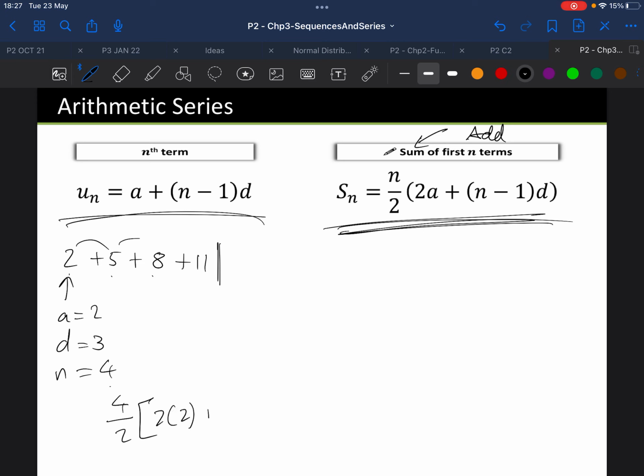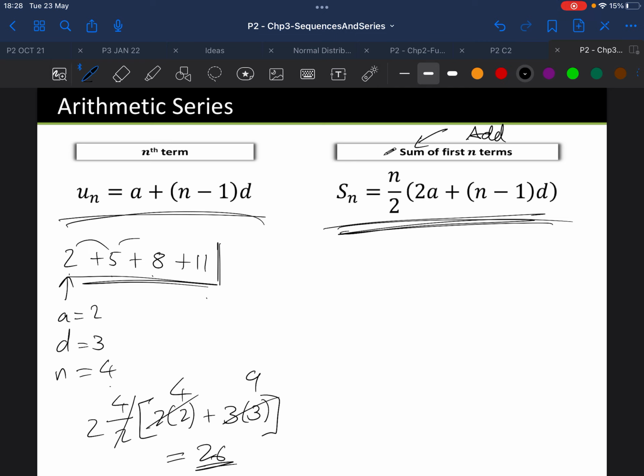2a means 2 lots of 2. n minus 1 is 3. 3 lots of the difference, which is 3. Okay, and that should be the same as if I add those all together. So 4 over 2 is just 2. 2 times 2 is 4, and that's 9. 4 plus 9 is 13. 2 times 13 is 26. Okay, which is the same as if you do this here.